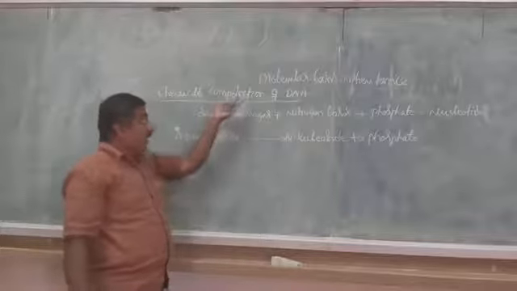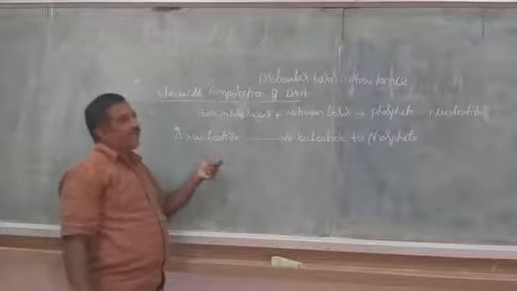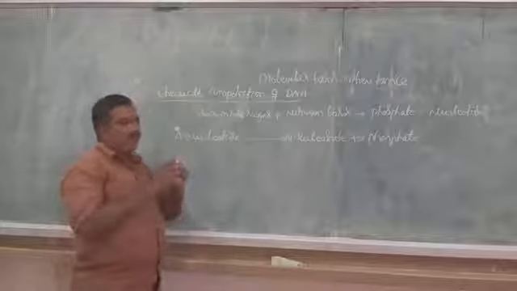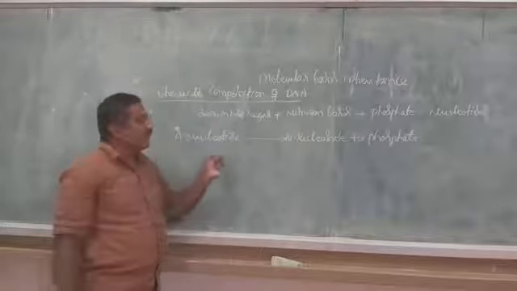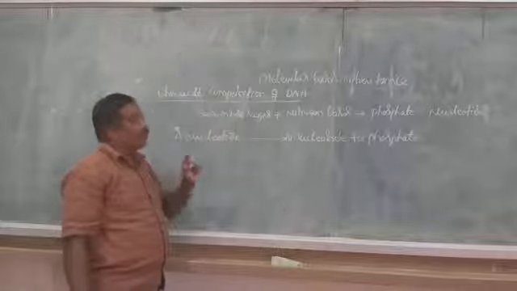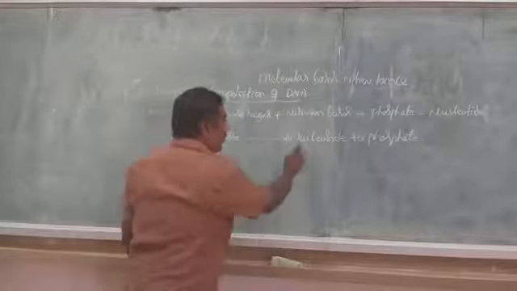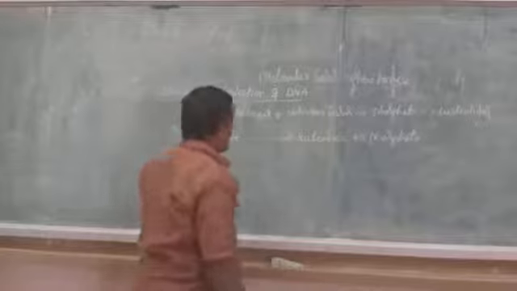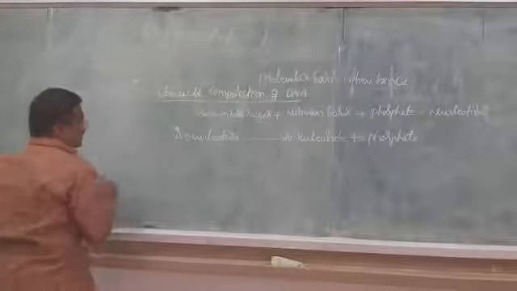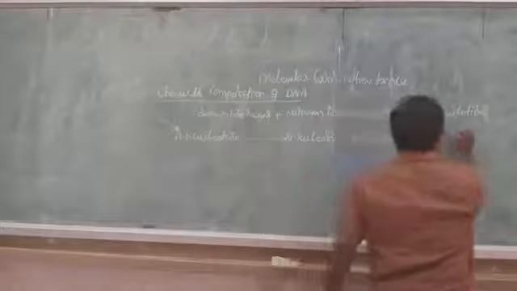So the nucleotides of the DNA are mainly divided into four types, on the basis of the nitrogen base. So what is a nucleoside?